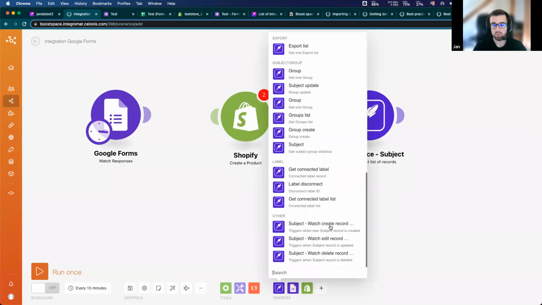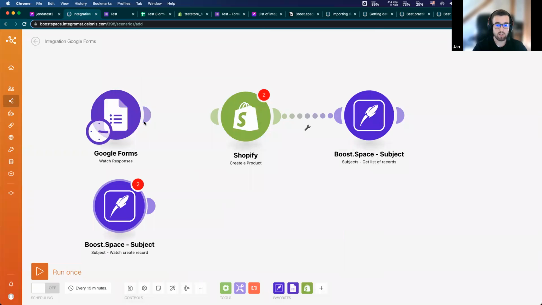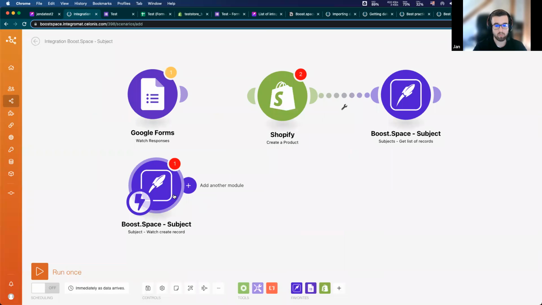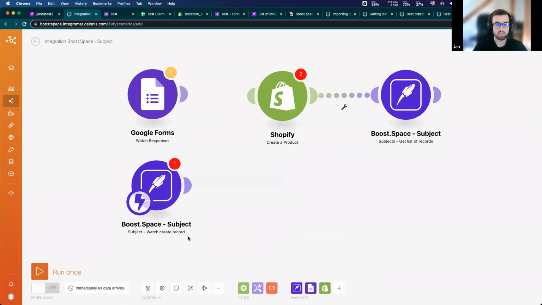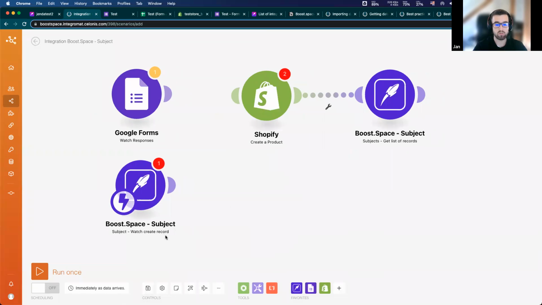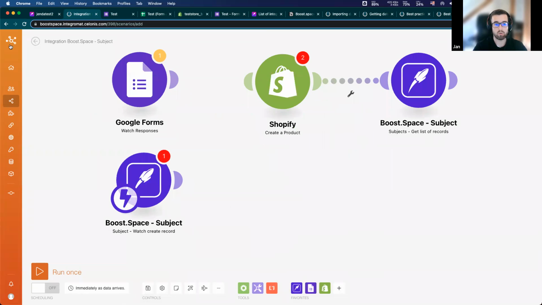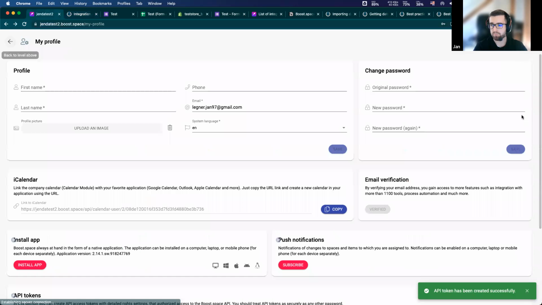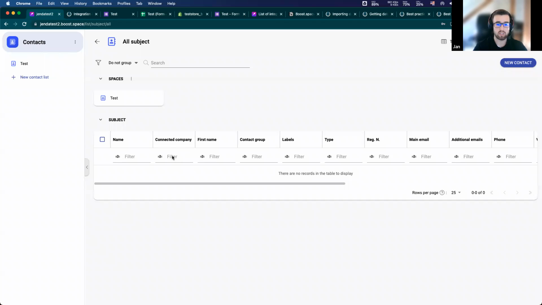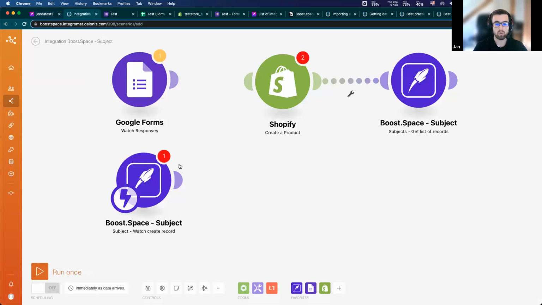For example, here, watch create records, and this type of module will receive data immediately after something happened. For example, this module will receive data after we create a record in our Boost space. Like if I run the scenario and click here on new contact and add new contact, it will immediately get one output here from the whole entity of this contact. Okay.